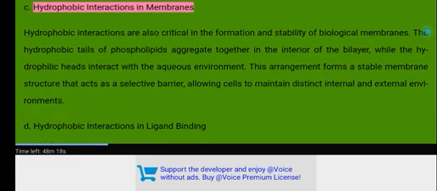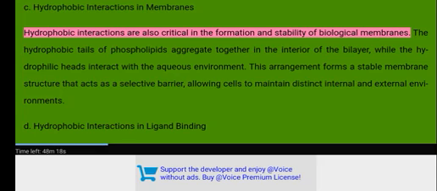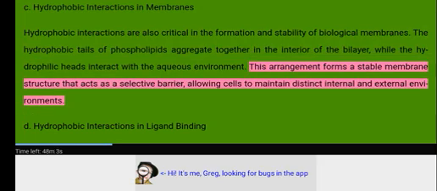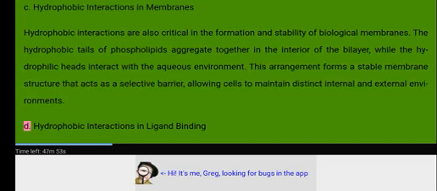C. Hydrophobic interactions in membranes. Hydrophobic interactions are also critical in the formation and stability of biological membranes. The hydrophobic tails of phospholipids aggregate together in the interior of the bilayer, while the hydrophilic heads interact with the aqueous environment. This arrangement forms a stable membrane structure that acts as a selective barrier, allowing cells to maintain distinct internal and external environments.